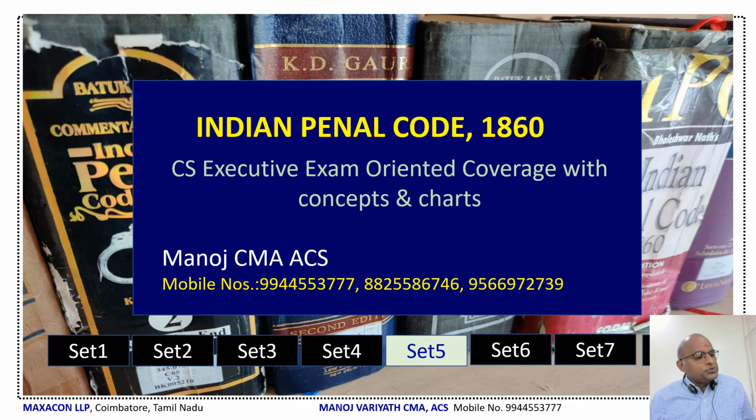In the previous videos, we have seen the basics of Indian Penal Code, the criminal conspiracy under Section 120A and its punishment under Section 120B, criminal misappropriation under Section 403 and 404, criminal breach of trust under Section 405 to Section 409. Also, we have seen cheating under Section 415 to Section 420. Now, let us look into fraudulent deeds and disposition of property, which comes under Section 421 to Section 424.